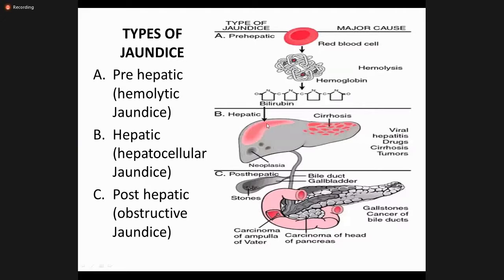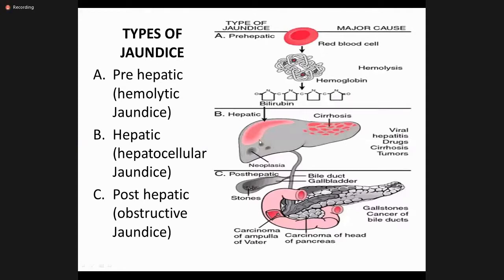So if there is any disease which leads to hepatocellular dysfunction, just like viral hepatitis, drug toxicity, or chronic liver disease, cirrhosis, or any tumor, you can see this in this diagram. The liver function is disturbed, and the liver is not able to conjugate the bilirubin, or it is able to conjugate only a small amount of bilirubin. Then this bilirubin enters the blood, and we can have unconjugated hyperbilirubinemia. This is known as hepatocellular jaundice.